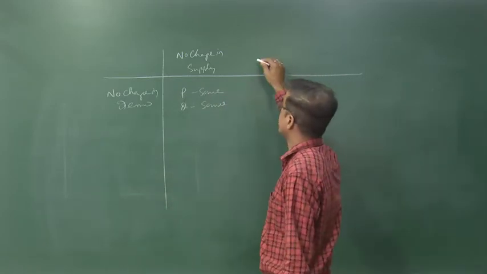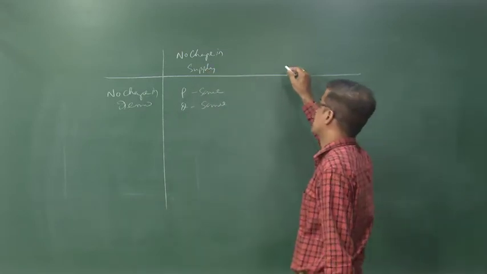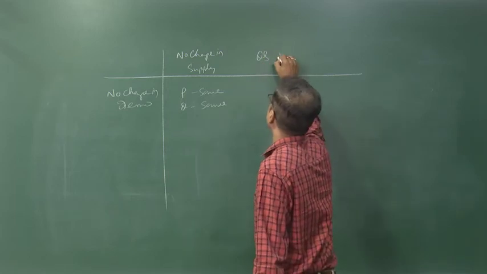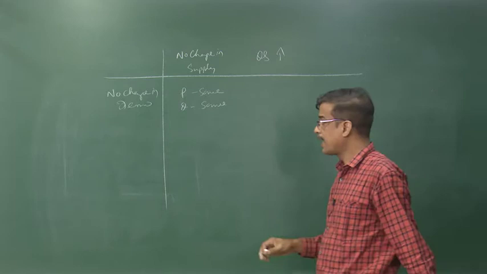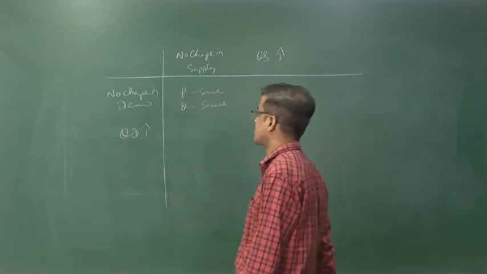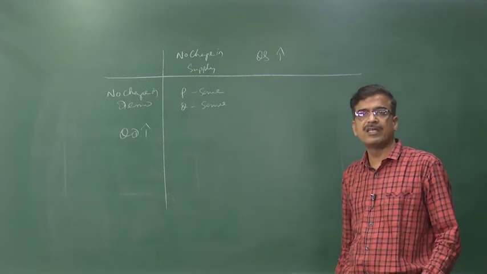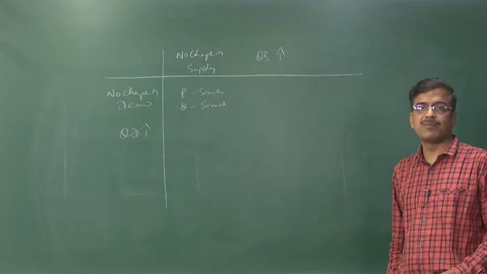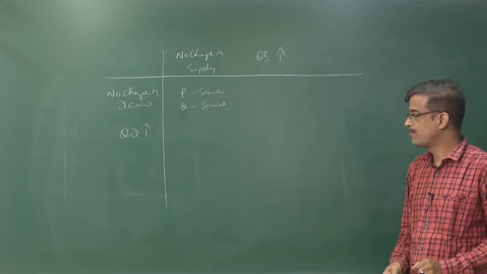Now second, supply increases, quantity supplied increases. If quantity supplied increases and quantity demanded also increases, both are in the increasing direction, then what happens to the equilibrium price and quantity?